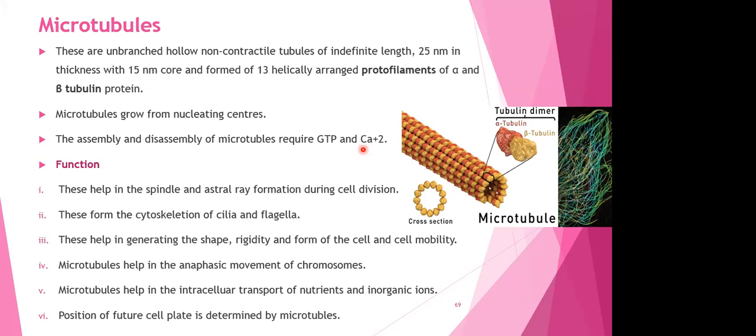So your entire cytoskeleton is proteinaceous only, but it depends on which protein is involved. Accordingly, the names are given. When the tubulin protein is involved, we call it microtubules. When actin and myosin are involved, we call it microfilaments. I'll talk about them eventually.